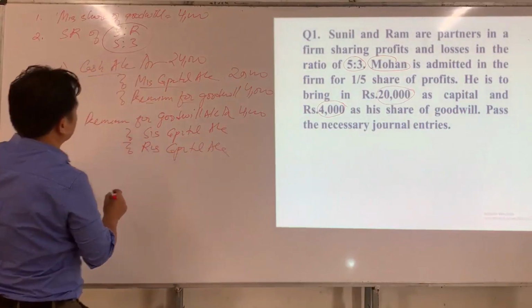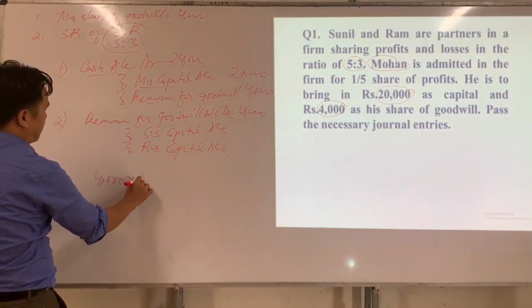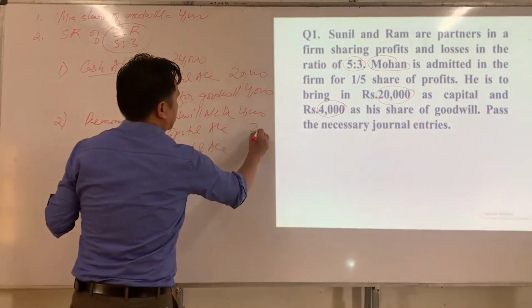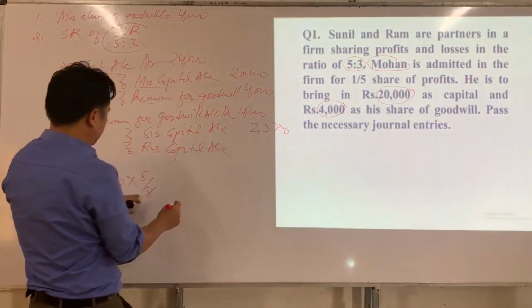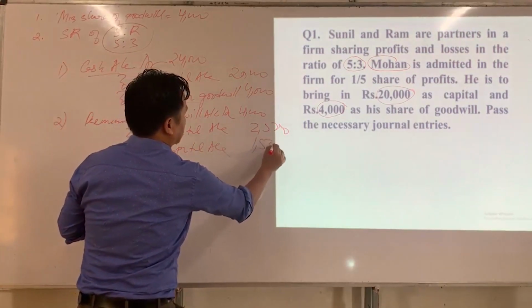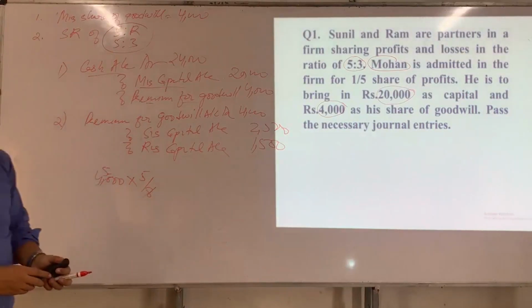So what is sacrificing ratio? 5:3. 4,000 multiplied by 5/8 is 2,500. And how much will Ram get? Ram's capital will be 1,500. This is how we pass the journal entry. Is that clear for you? Okay.